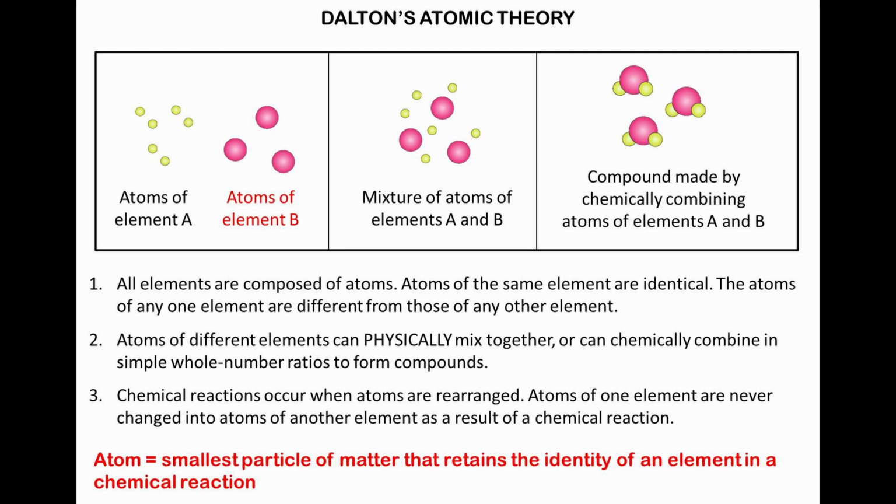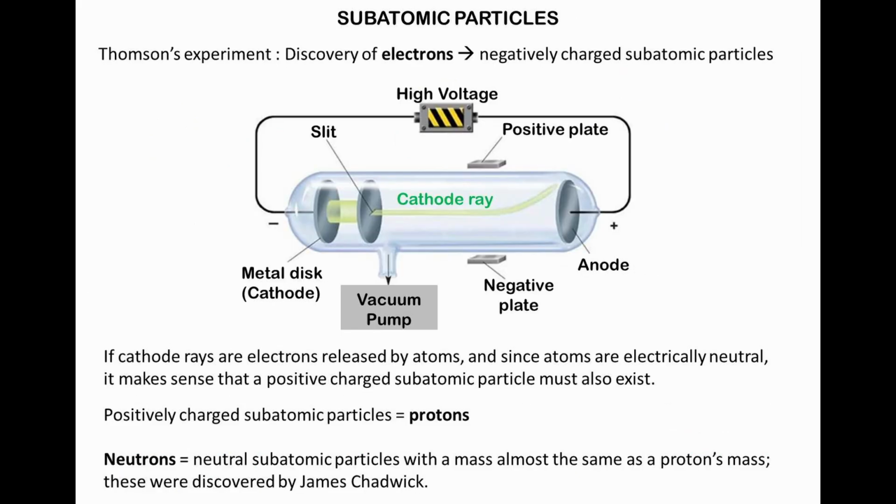We can define an atom as follows. An atom is the smallest particle of matter that retains the identity of an element in a chemical reaction. Today, atoms are known to be divisible. They can be broken down into subatomic particles. The first subatomic particles discovered by Thomson's experiment were electrons.